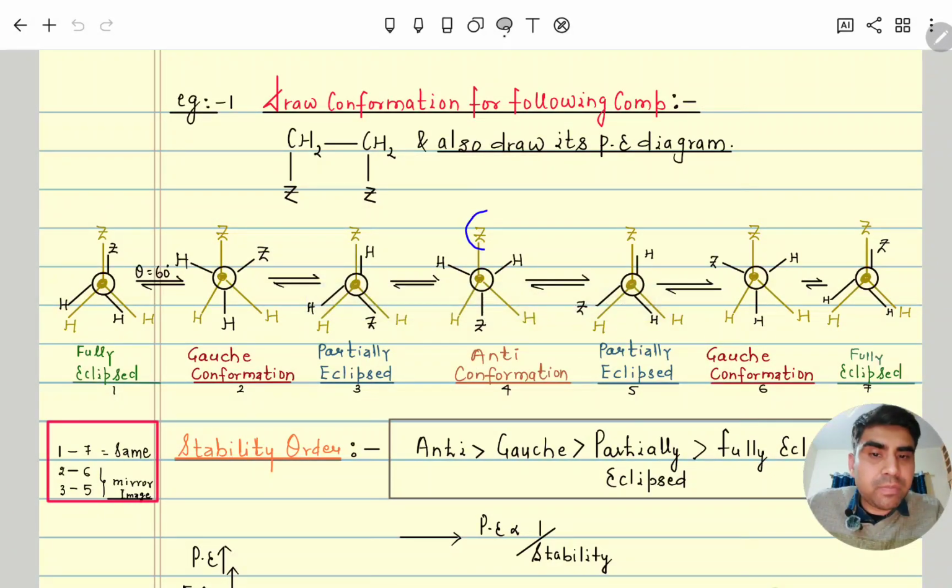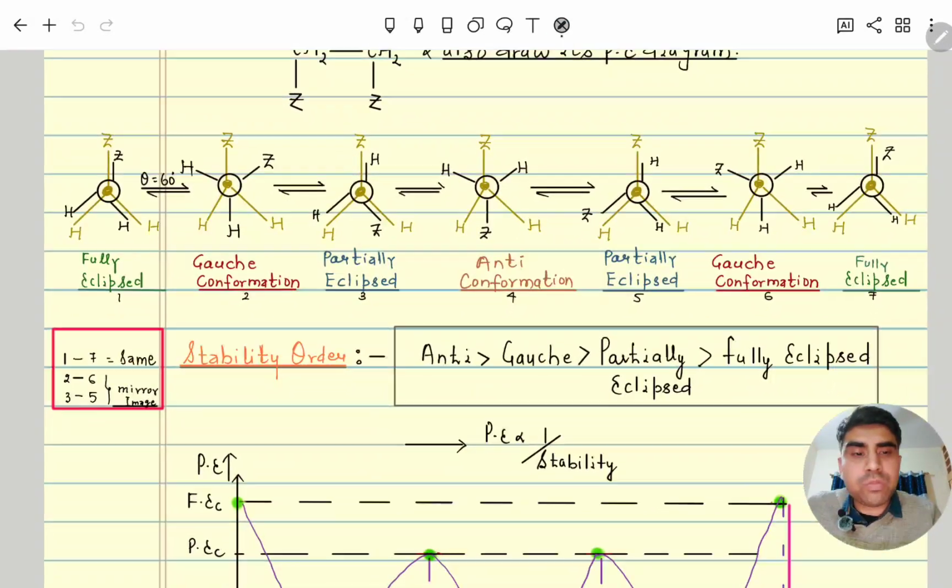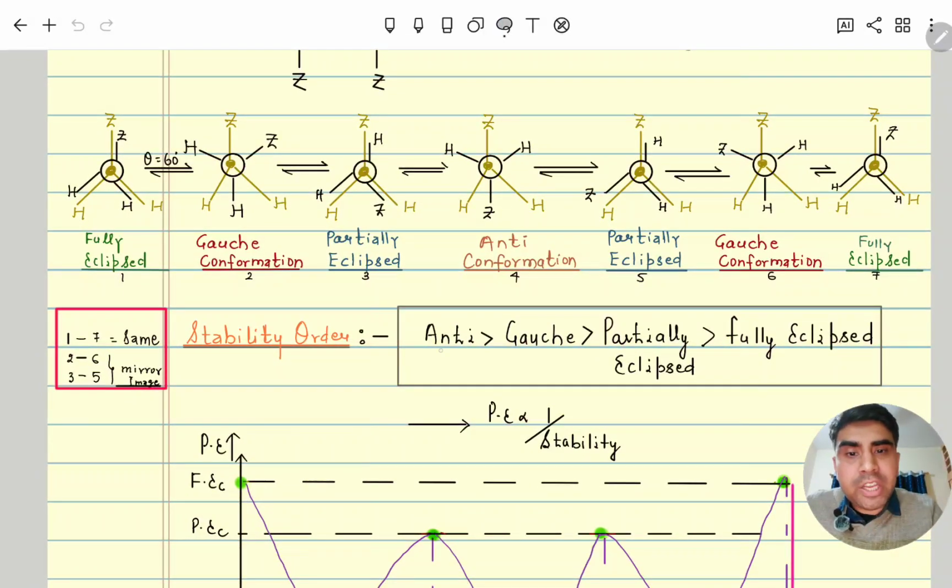In that you can see both bulky groups are anti to each other, hence its stability is more. Anti and gauche are both staggered conformers with two different orientations. In anti, both are at 180 degrees, so anti is more stable.